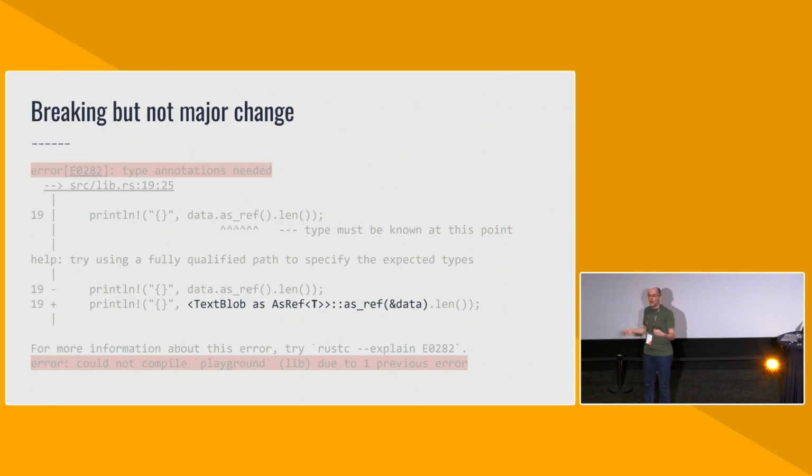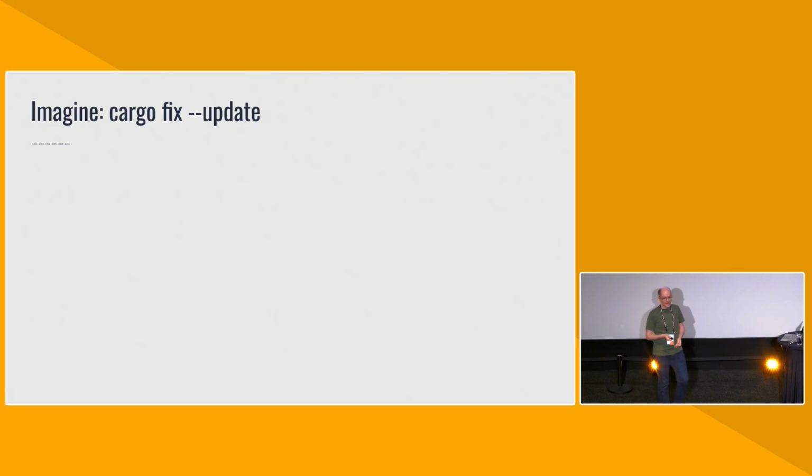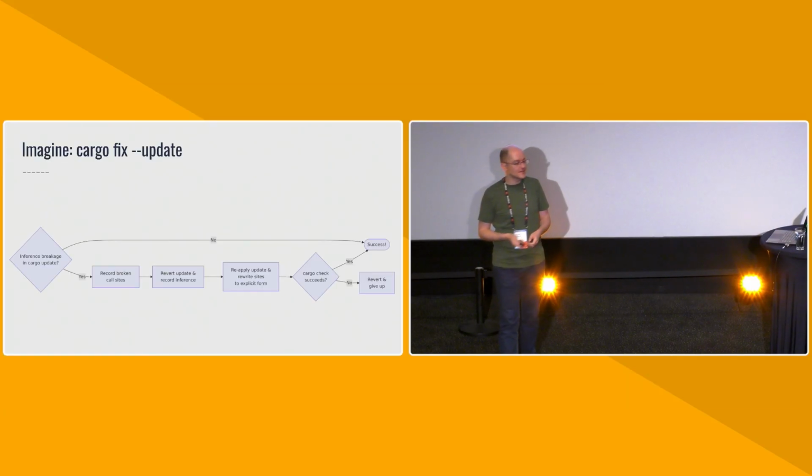But this also hints at the solution. The compiler was always doing this kind of rewriting under the hood. It always was figuring out what that T is. And in the previous version, this worked fine. So can we just figure out what T was in the previous version and go from there? Here's what I'm thinking. Imagine a future hypothetical cargo fix --update tool. Or maybe it's a separate tool like cargo-semver-checks.